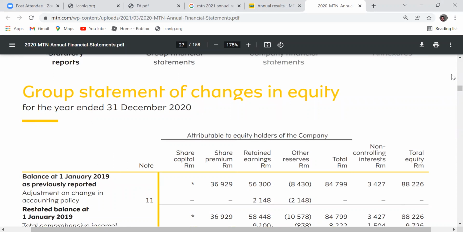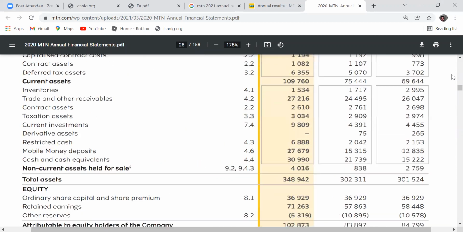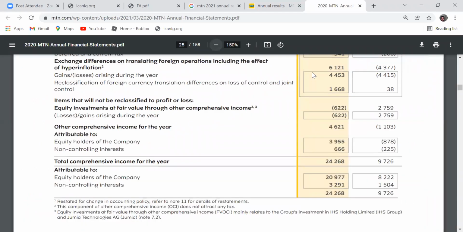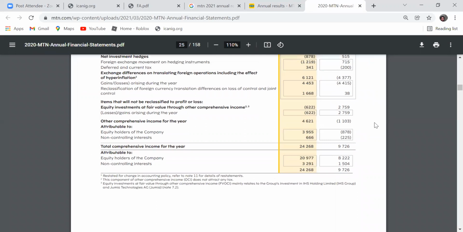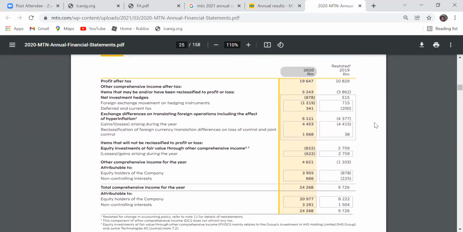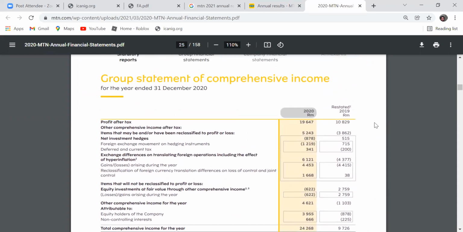Okay, at least we are fine now. So this is a statement of profit or loss now. Which one is this? This one is the statement of comprehensive income. You can see this is a summarized form. So if you need extra information now, you go to the note to the account.